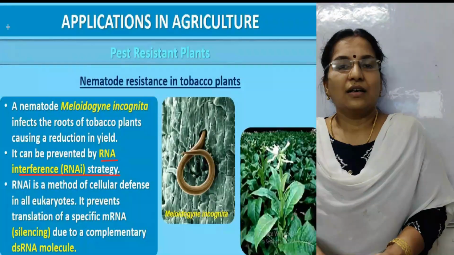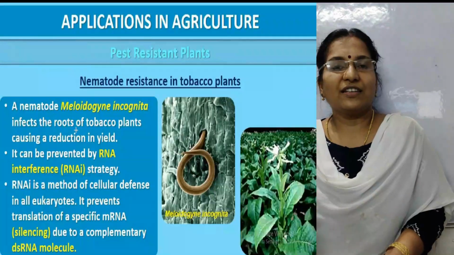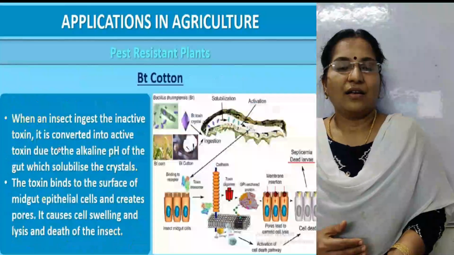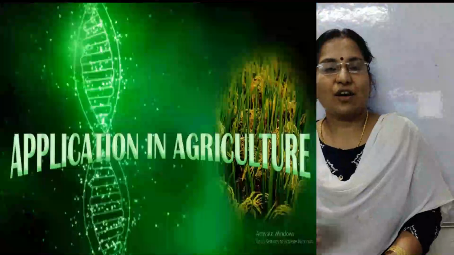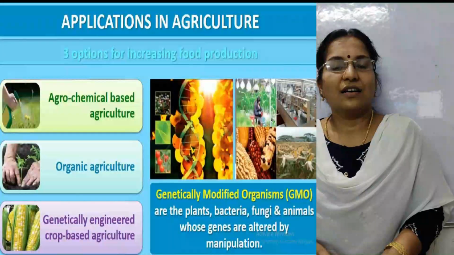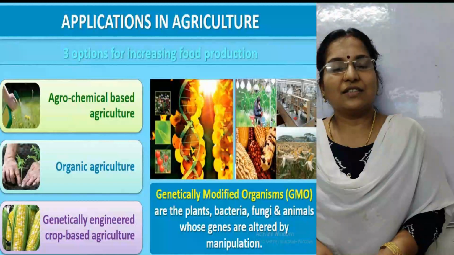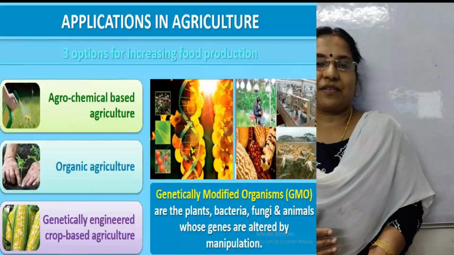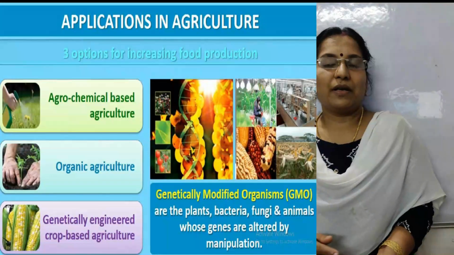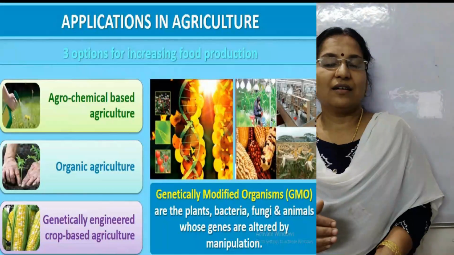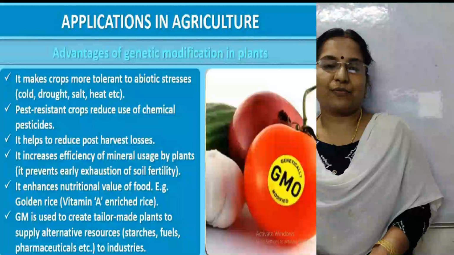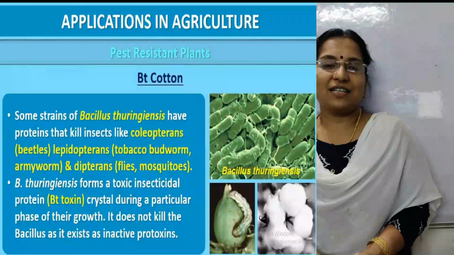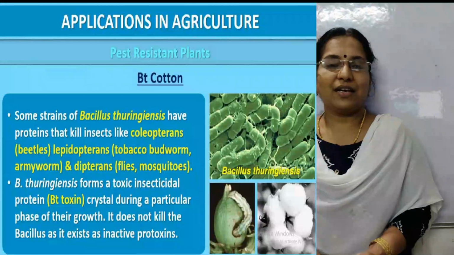So what all things have we studied today? Yes, the different fields where the applications of biotechnology were found. Then what are the advantages of the GM crops? Then what do you mean by Bt cotton? Here, what does this Bt stand for? What is the name of the toxin gene which is present in the Bacillus thuringiensis bacterium, etc.